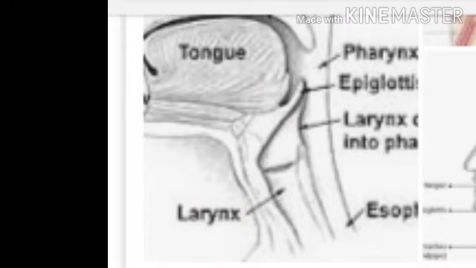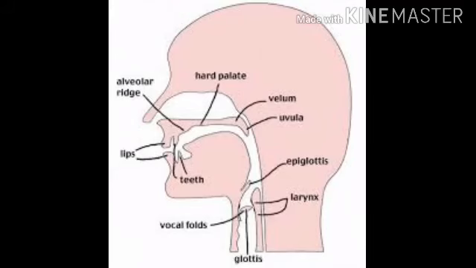Next one is the pharynx. The pharynx is a part of the throat behind the mouth and nasal cavity and above the larynx. When the nasal passage is closed, the lung air cannot escape through the nose. This is otherwise called velar closure. The sounds that are produced at such a time are called oral sounds.